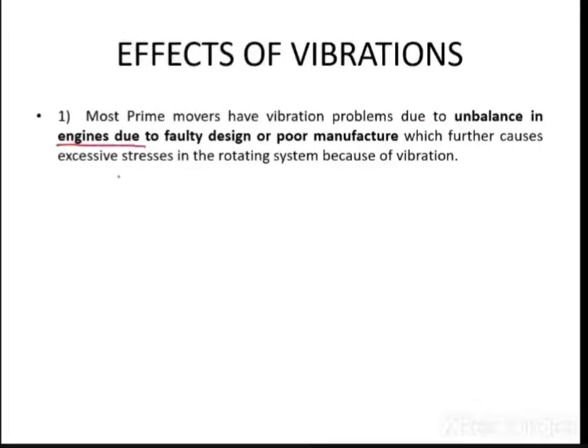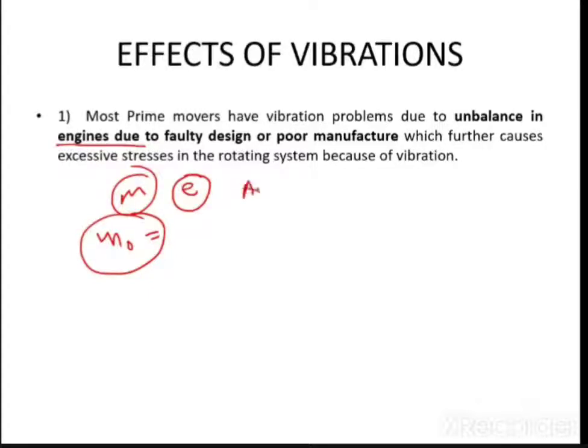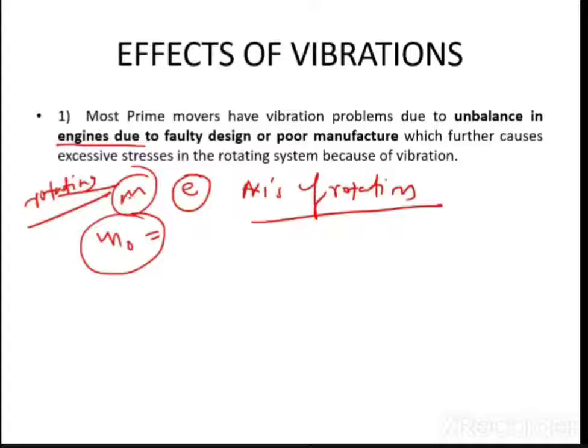How does the unbalance arise? Unbalance is nothing but due to the unbalanced mass. As I said, if m is the mass, and the mass is at an eccentricity from the axis of rotation, I am repeating this again and again, there is an axis of rotation about which this mass is rotating. There is module number 6 where we will study the balancing of masses.